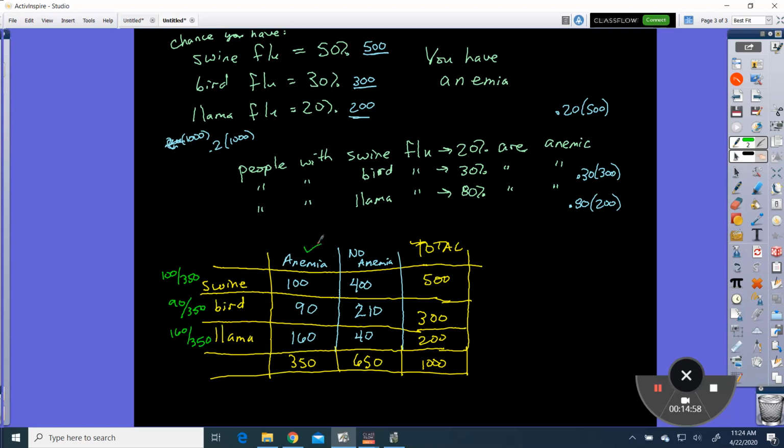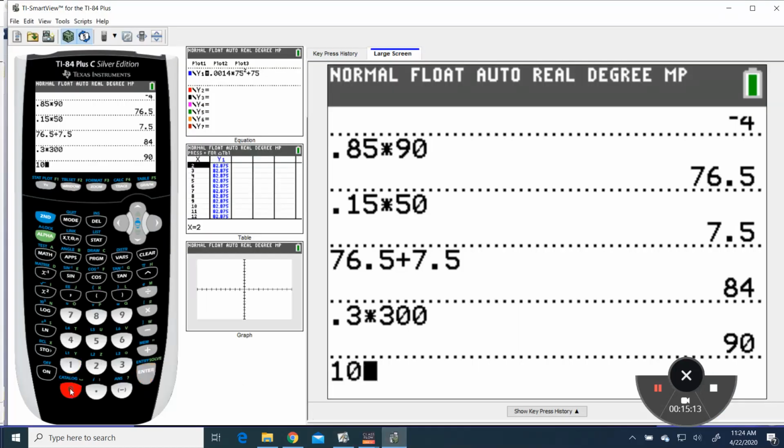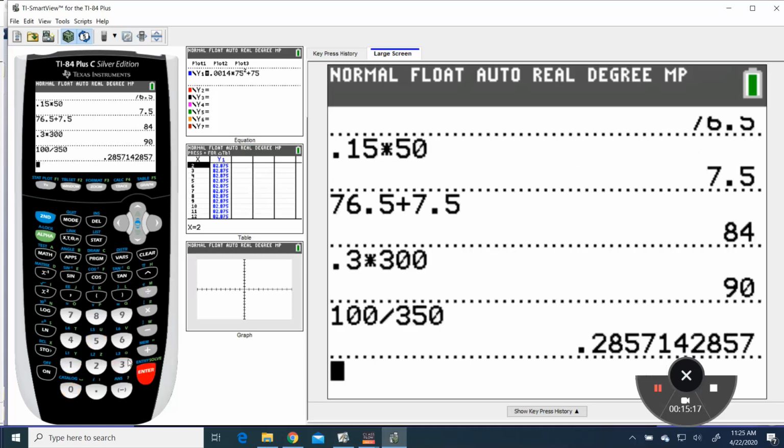Because you're in this category, you have anemia. So that changes a little bit. You know you have one of these, but based on you having anemia, now we know the chances of you having that. So 100 divided by 350 is